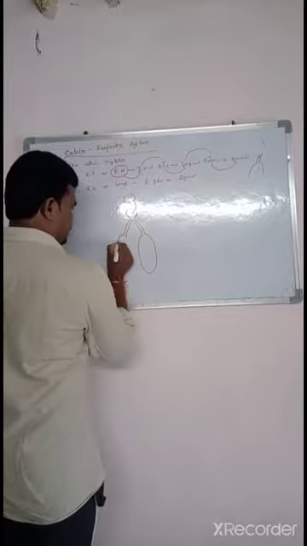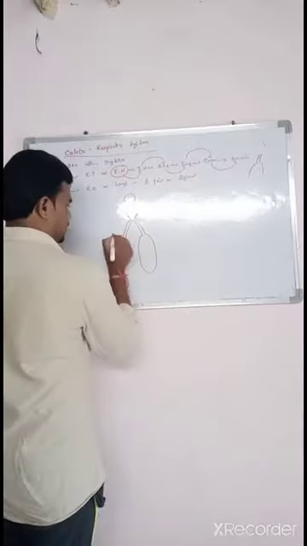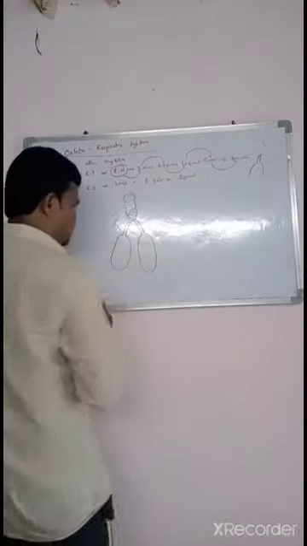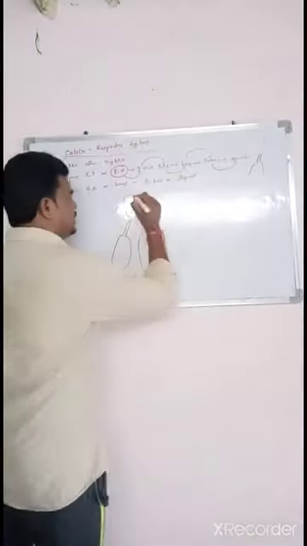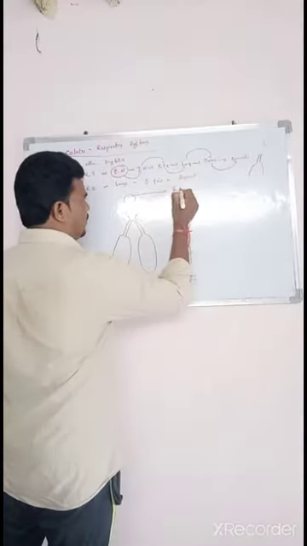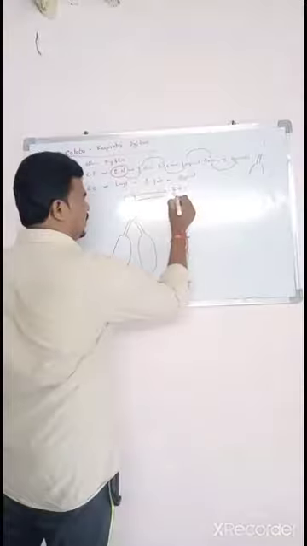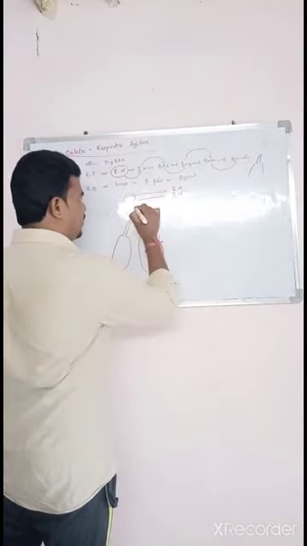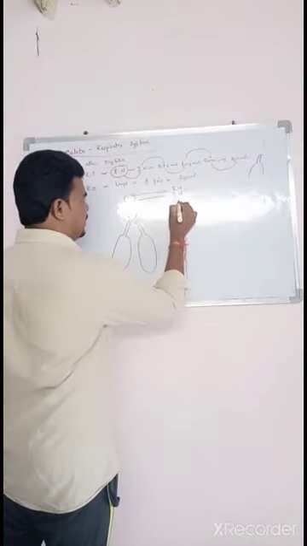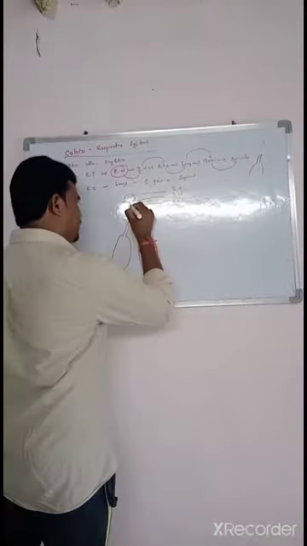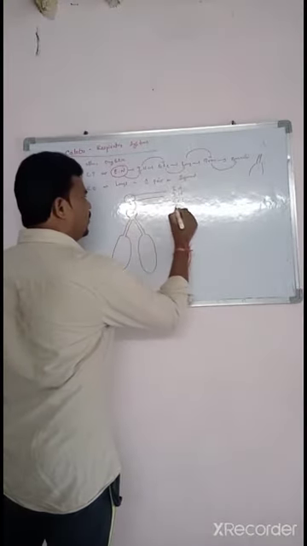The two lungs are symmetrically structured, with approximately the same structure. This is the external nares, this is the internal nares, and this is the buccal pharyngeal cavity. Here one structure is called the glottis.